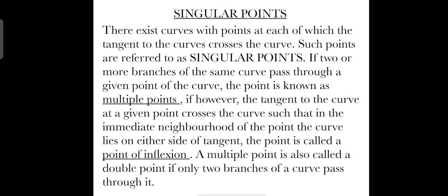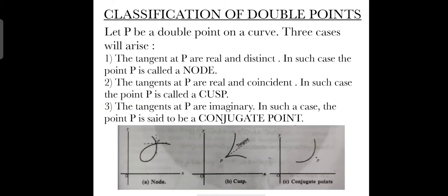There exist curves with points at each of which the tangent to the curve crosses the curve. These points are referred to as singular points. If two or more branches of the same curve pass through a given point, then it is known as a multiple point. And if the tangent to the curve at a given point crosses the curve, in that immediate neighborhood of the point the curve lies on either side of the tangent, then it is known as a point of inflection. A multiple point is also known as a double point if only two branches of a curve pass through it.